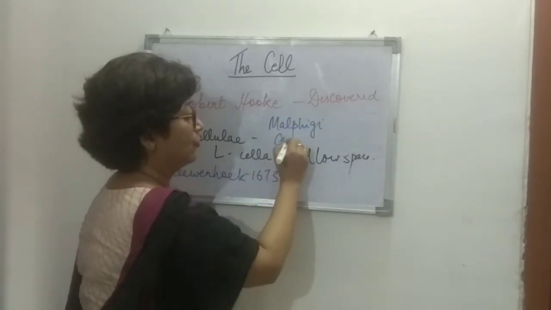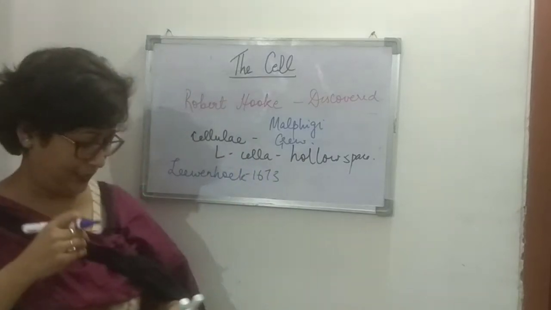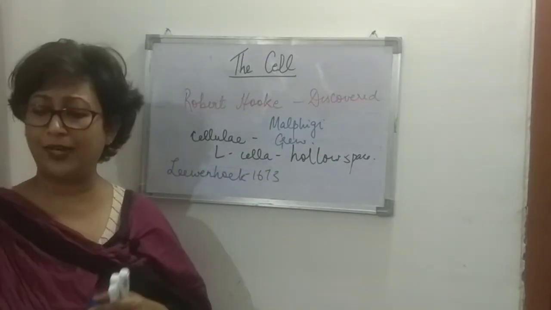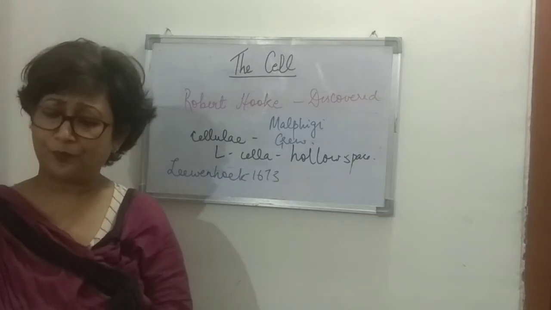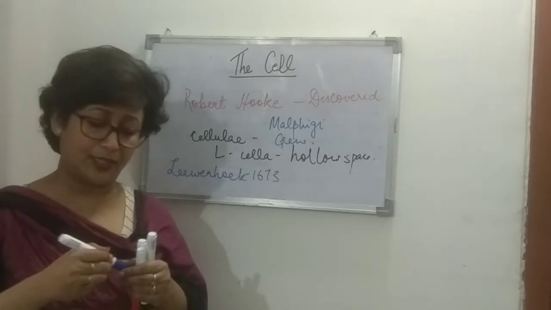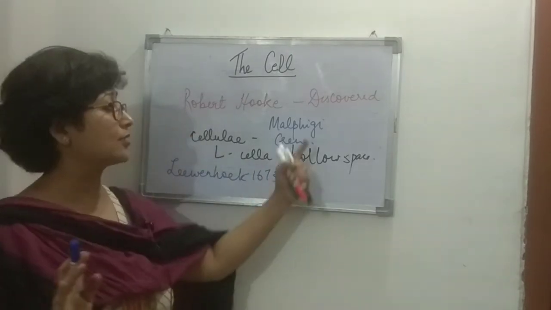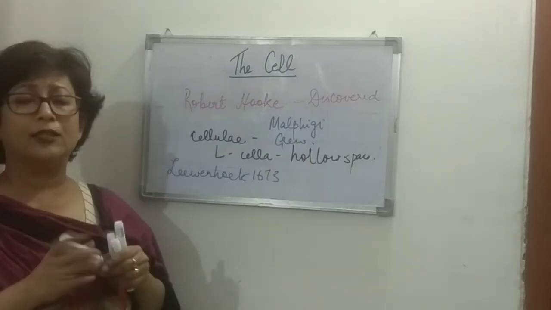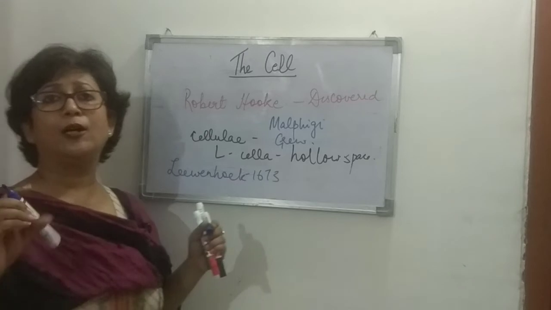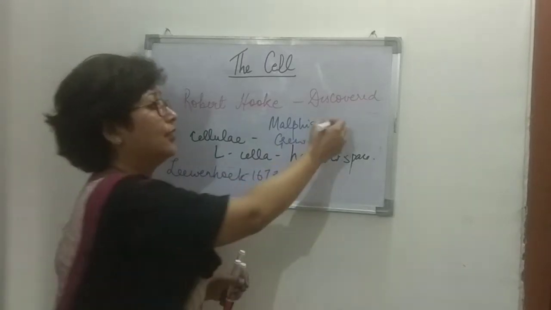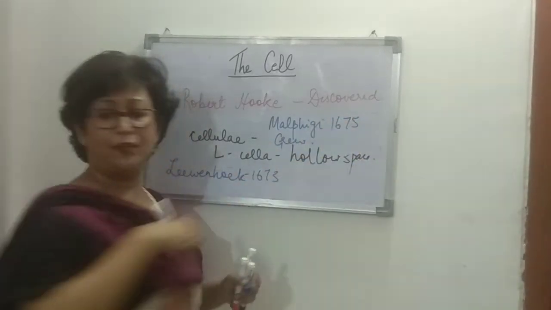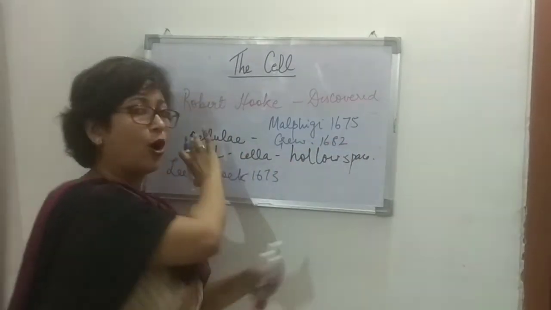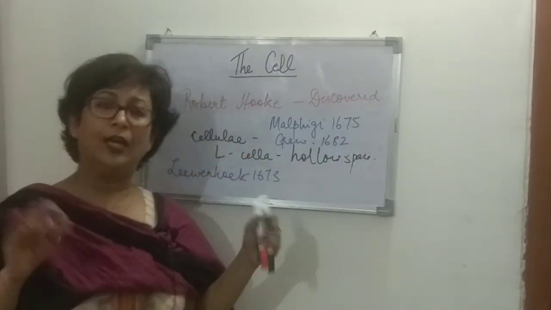Malpighi and Grew separately studied the internal structure of the cells of plants, and they described all these things. These two scientists discovered the internal structure of the cells of plants in the years 1675 and 1682.